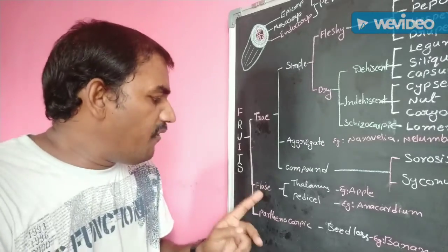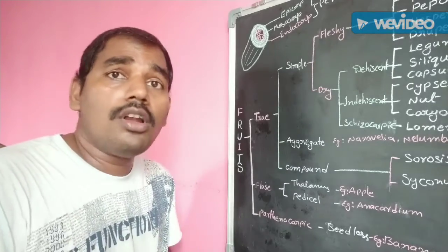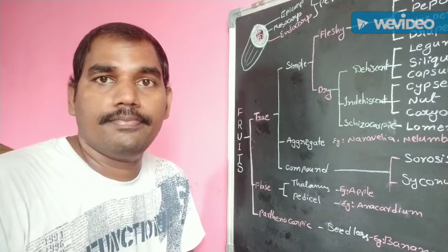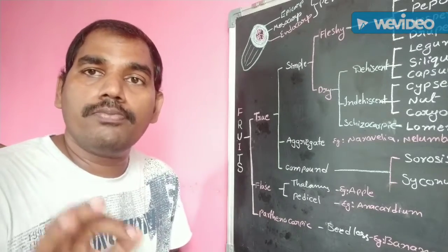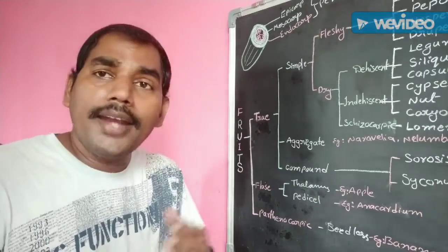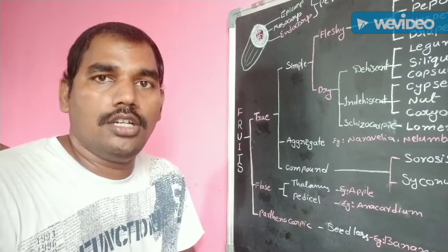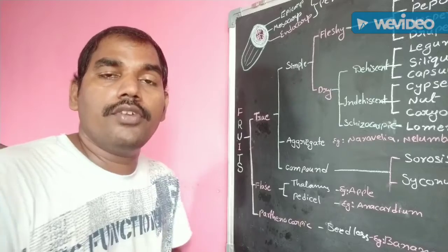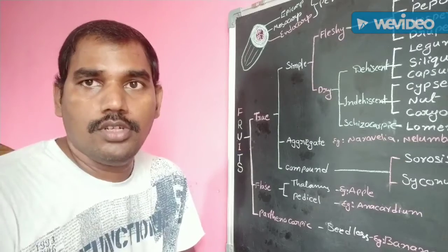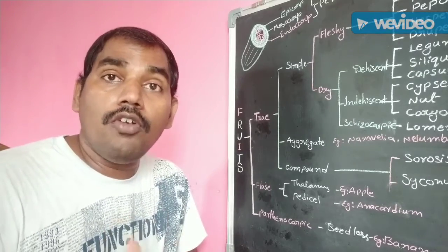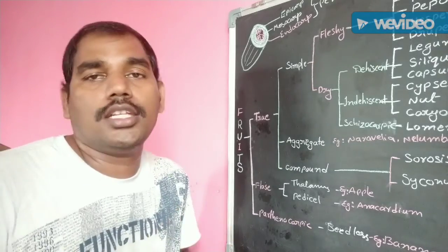Understand? False fruits means after fertilization, except the fertile ovary, the remaining floral parts like thalamus and pedicel are modified into fruits. This type of fruits are known as false fruits. The next one, parthenocarpic fruits. Parthenocarpic fruits means without fertilization, the unfertilized ovary is converted into fruit. This type of fruits are known as parthenocarpic fruits. These parthenocarpic fruits are developed from an unfertilized ovary, so the fruits do not have any seeds.